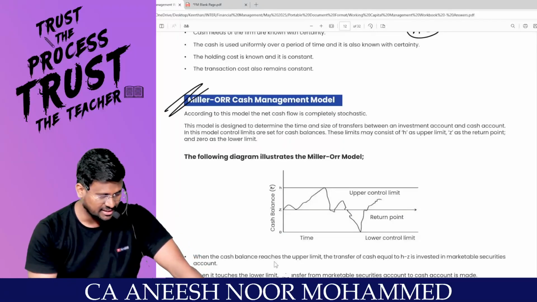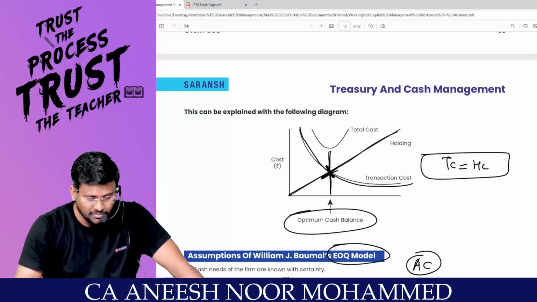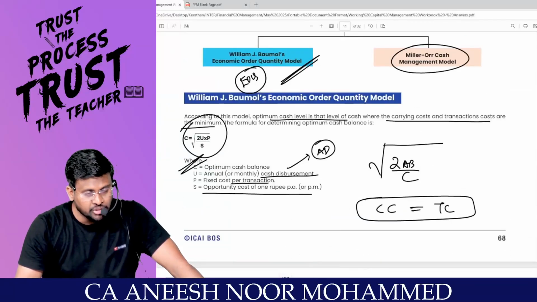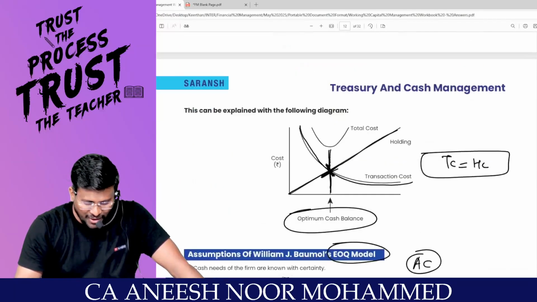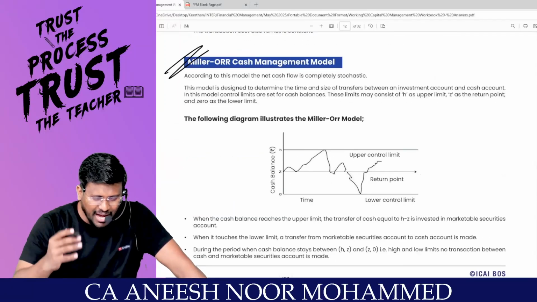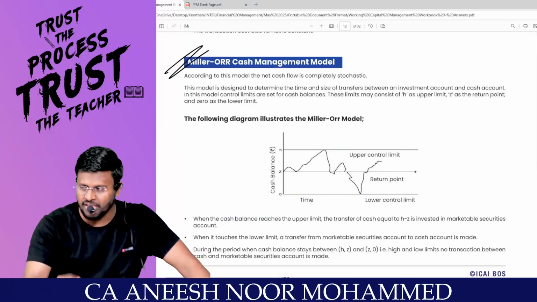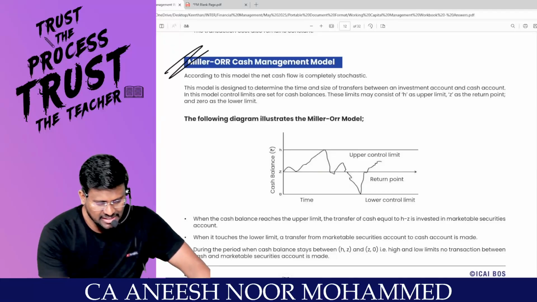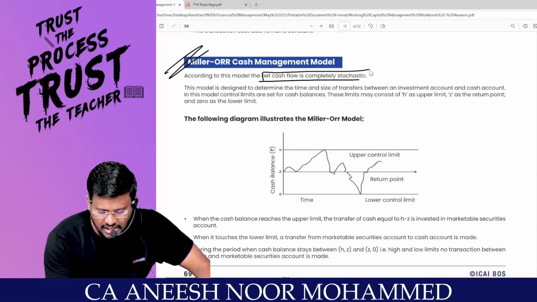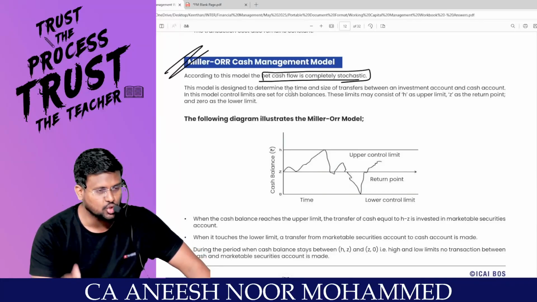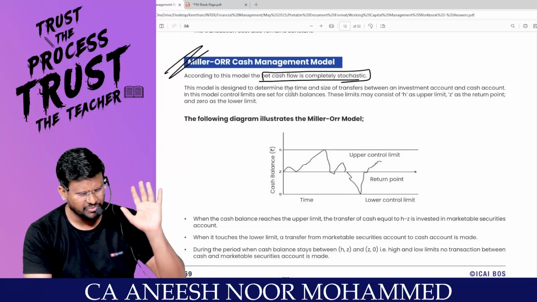The second person, Miller or cash management model. Another person is saying that, unlike William J. Baumol, how can you exactly say that this is the cash expense in a year? Sir, according to this model, the net cash flow is completely stochastic. Stochastic in the sense means you can't predict. It will keep on changing like